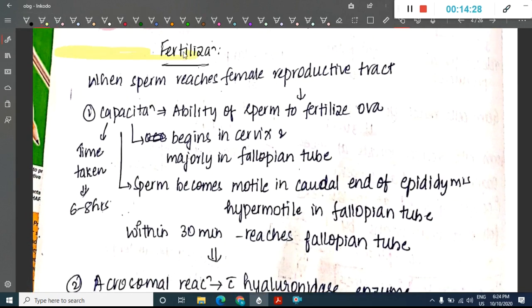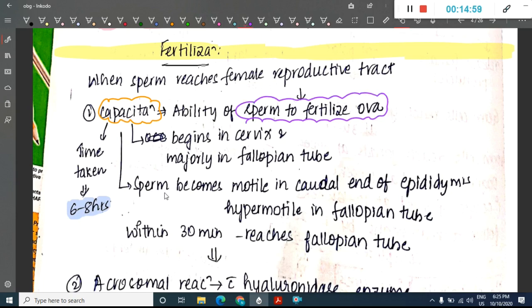When the sperm reaches the female reproductive tract, first it undergoes capacitation. What is capacitation? The time taken for the process of capacitation is 6 to 8 hours. Capacitation is the ability of sperm to fertilize the ovum. In this, the sperm become motile in the caudal end of